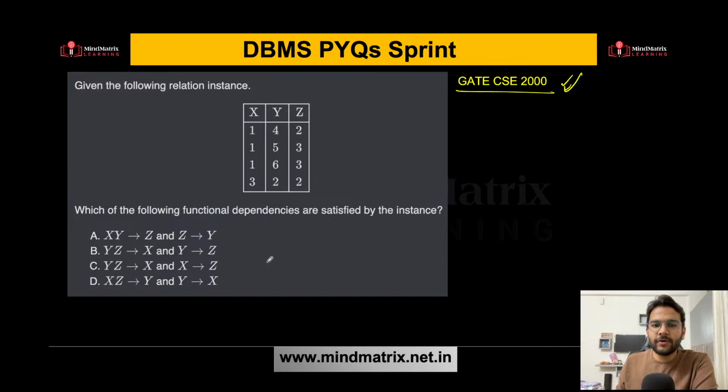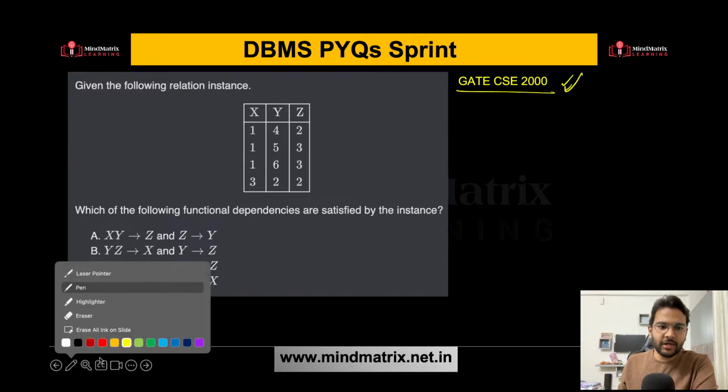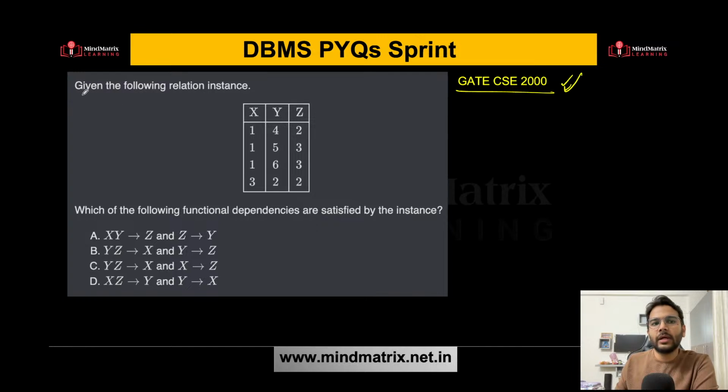Okay, so this is based on functional dependencies. Let's read the question carefully. Given the following relation instance. So this is an instance given to you. There is a relation having three attributes x, y, z, and an instance is given to you.